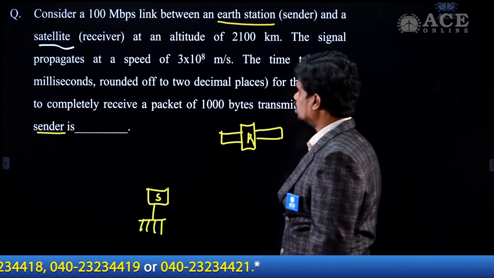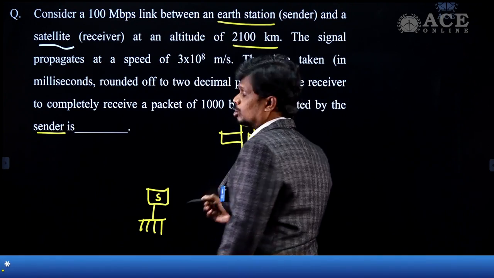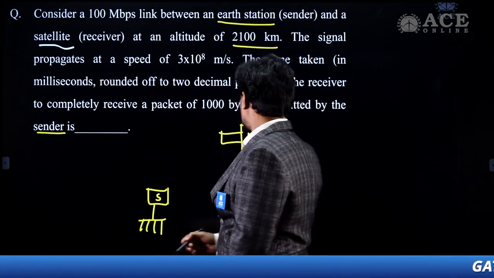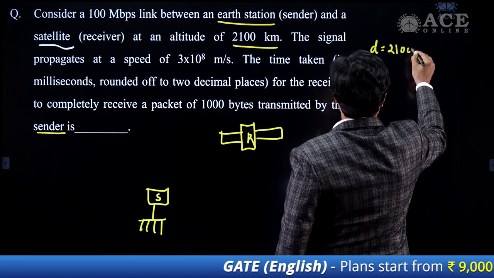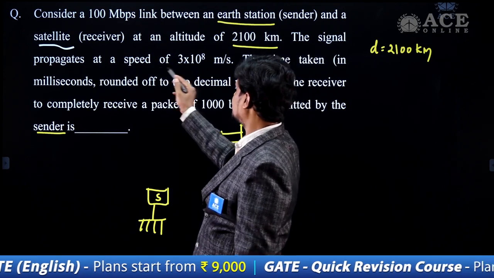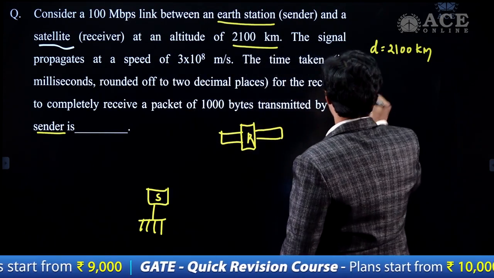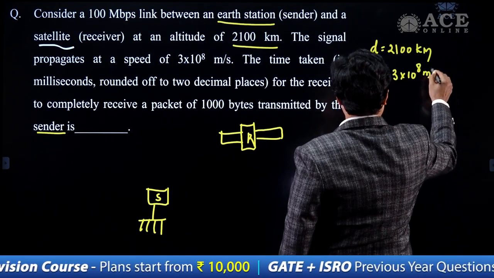Now, what is the question statement? It is mentioned that this satellite is having an altitude of 2100 kilometers, which means D is given. What is the D value? 2100 kilometers. And the signal propagates at a speed of 3 into 10 power 8 meters per second. V is given. What is V? 3 into 10 power 8 meters per second.